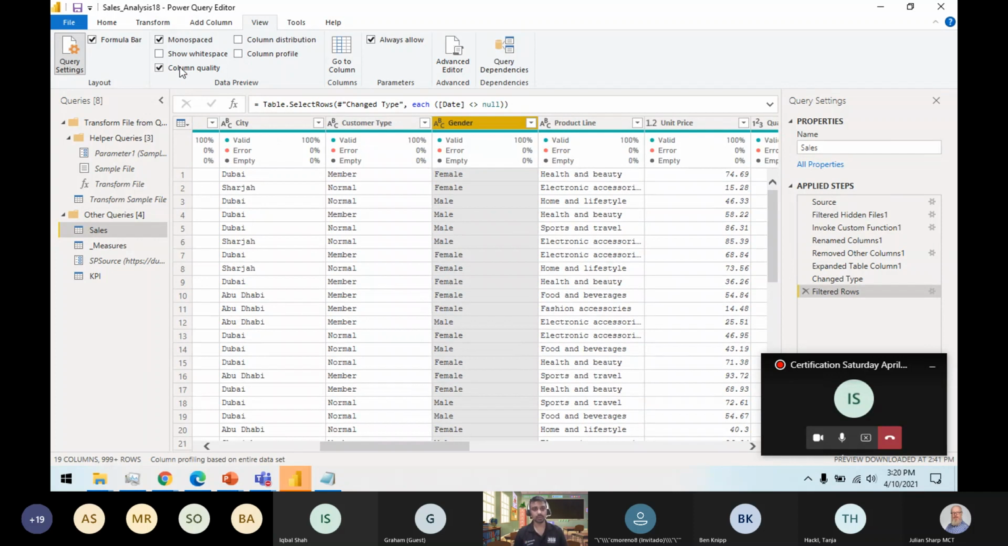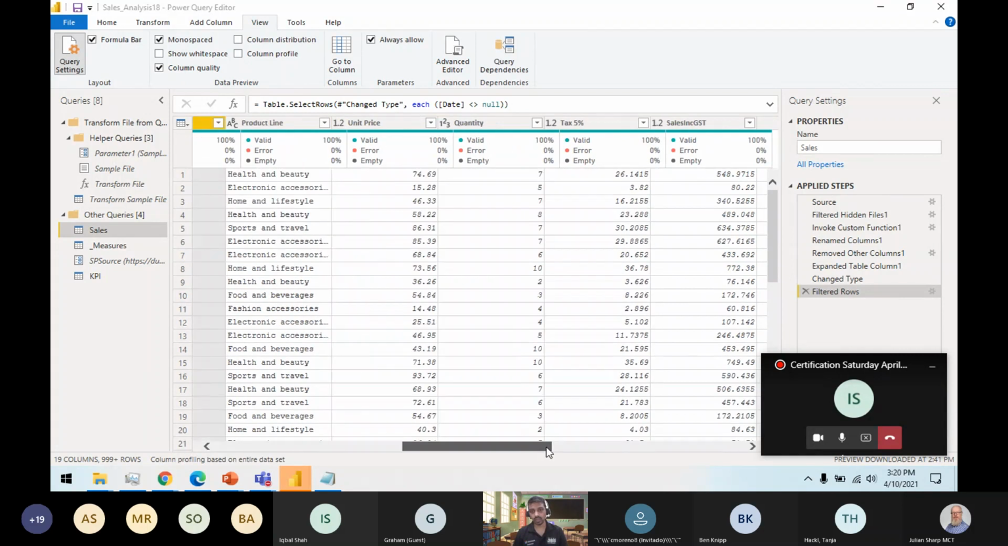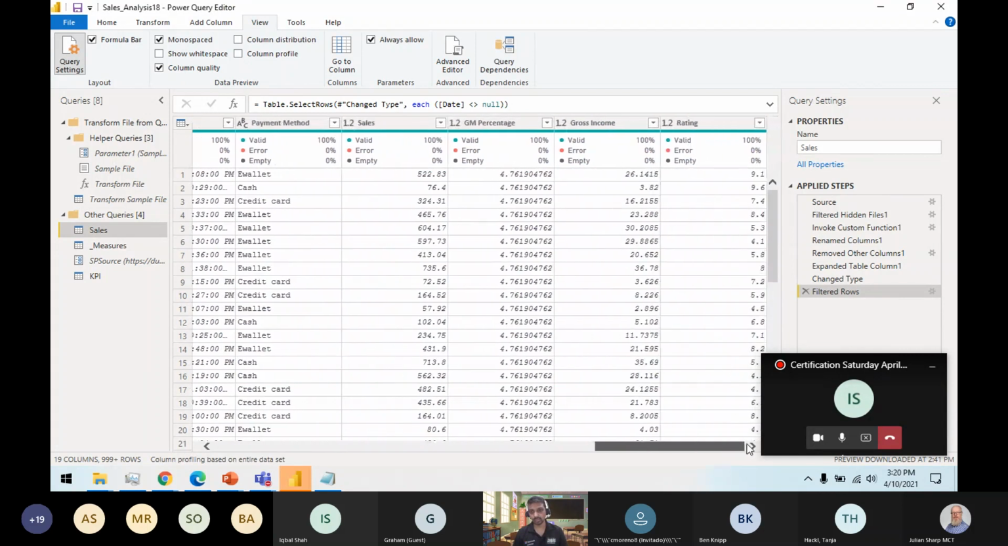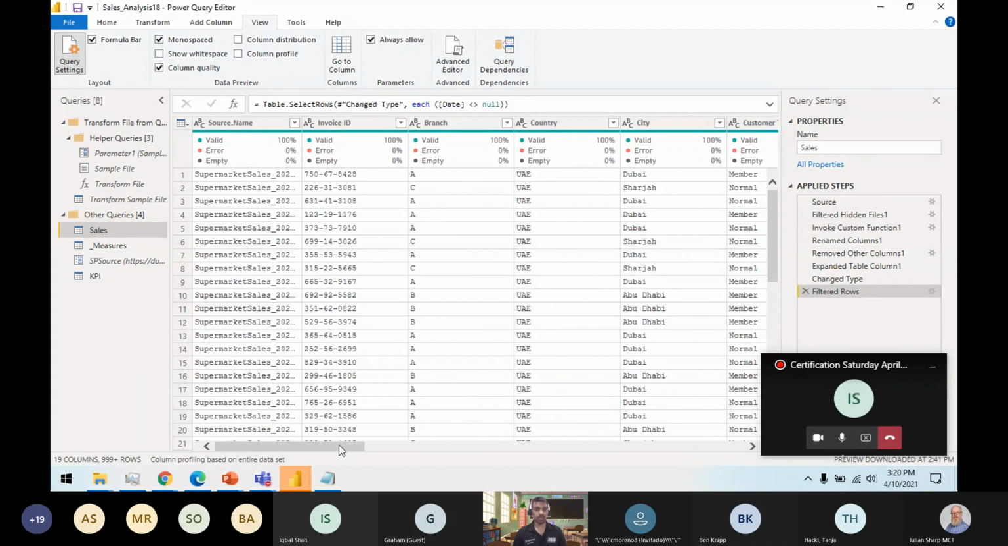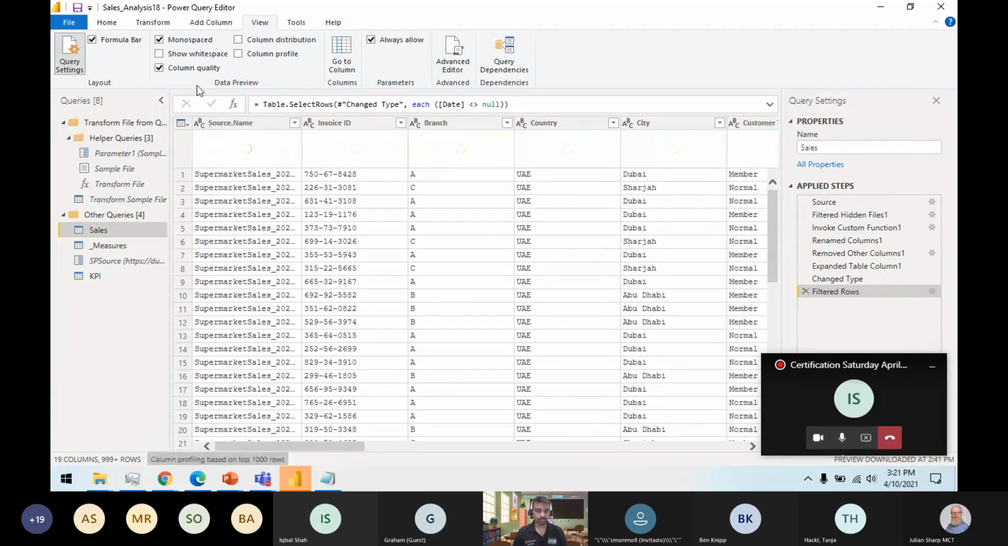Now I have got the final column called column quality. Currently this is also against the entire data set. So valid rows, percentage of valid rows, percentage of empty rows, percentage of error rows. This is how I can see the number of empty rows currently in my model. Currently I don't have any because I already have this clean data set. So that's how you do the profiling.